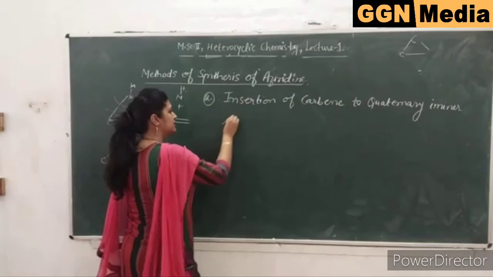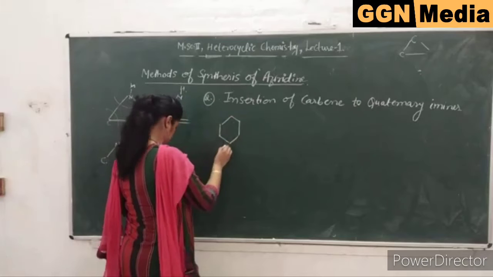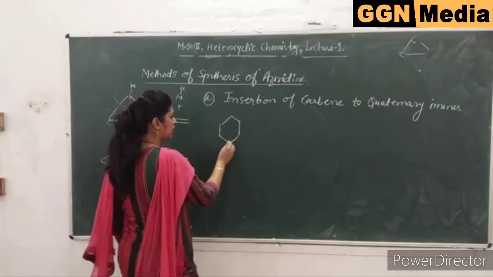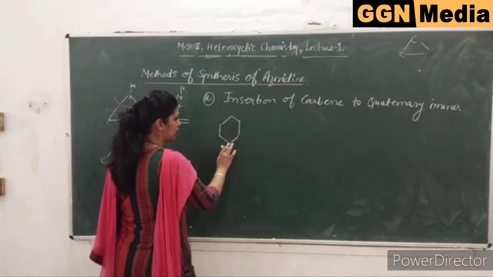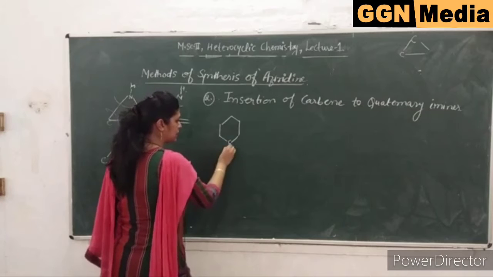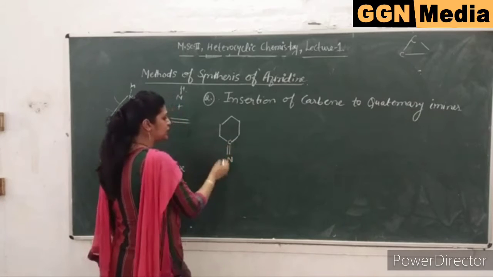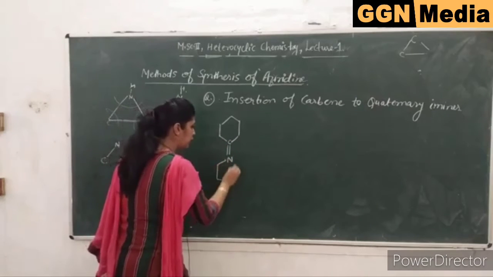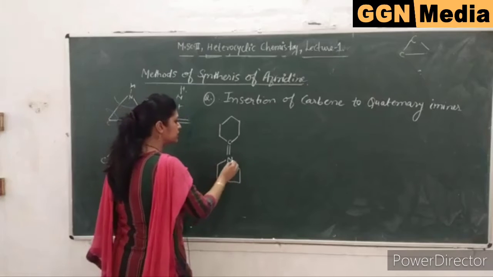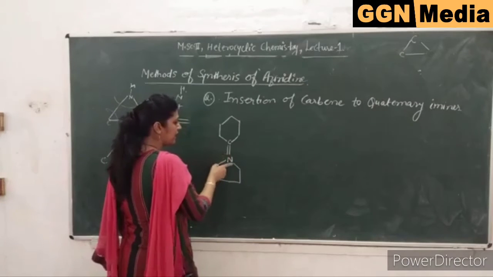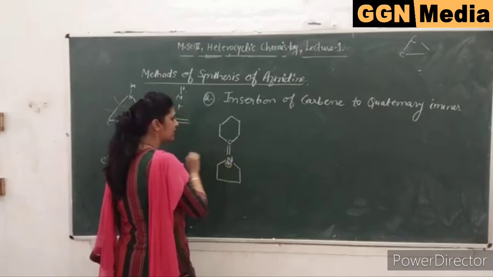So you take this example. This is your carbon-nitrogen double bond, to make this compound unsaturated. Nitrogen is having 4 bonds, so it will be positive.